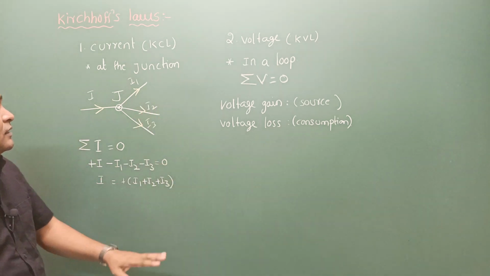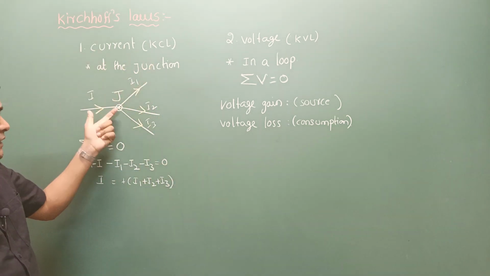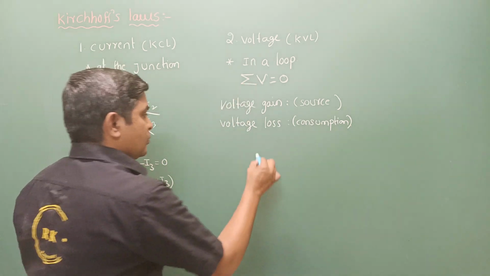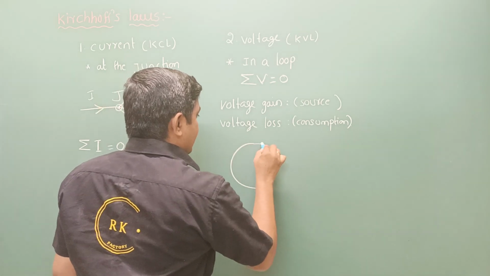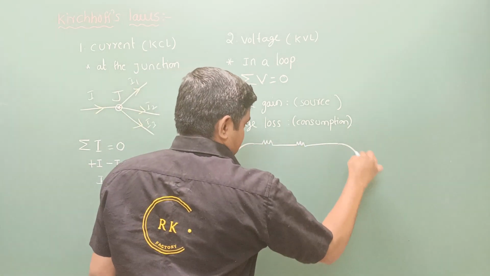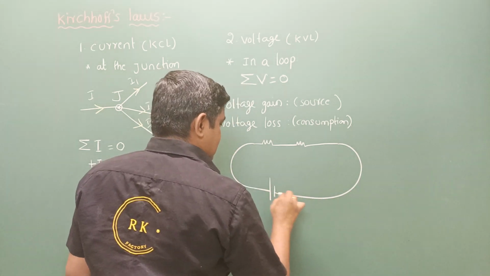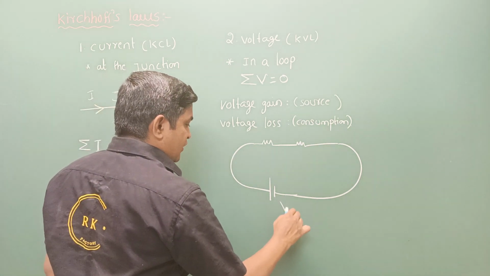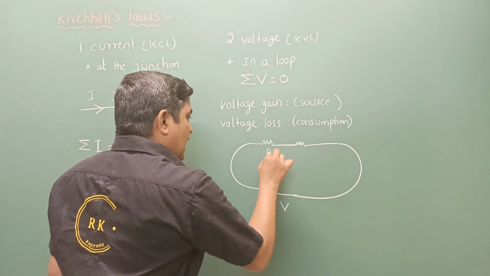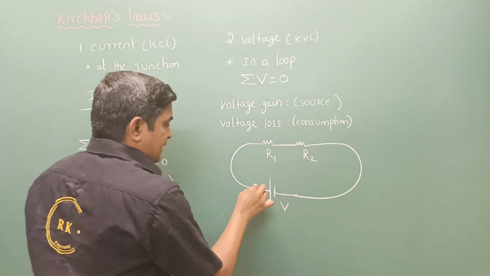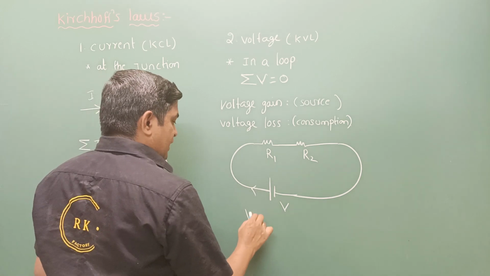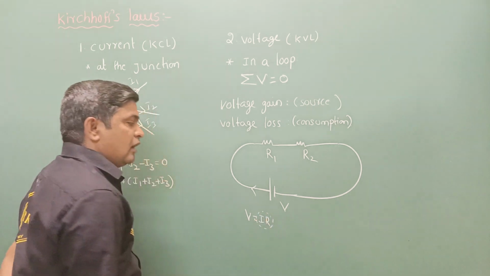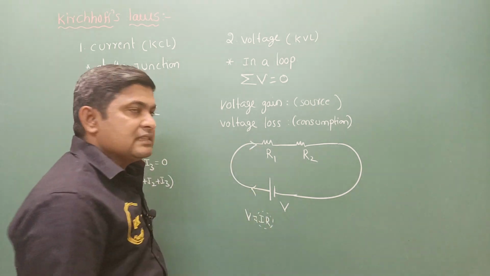So in these Kirchhoff laws, net current is equal to 0 at the junction, and net voltage is equal to 0 in a loop. Suppose you take a simple circuit like this. How many voltages are there? The potential difference here is fine, but wherever resistances R are there and current is flowing, from Ohm's law we can write V equals I into R. If we find the I and R values, can we say that as a voltage?